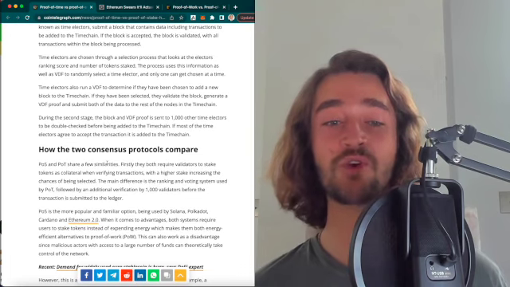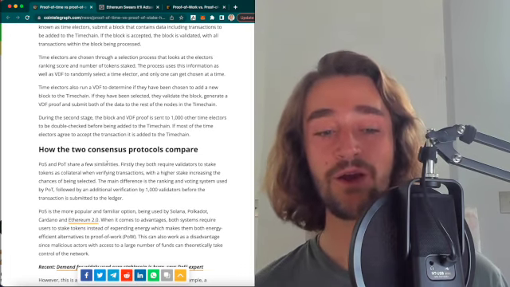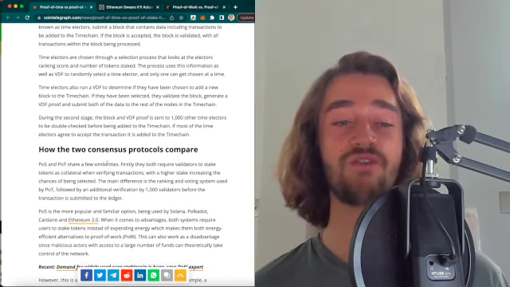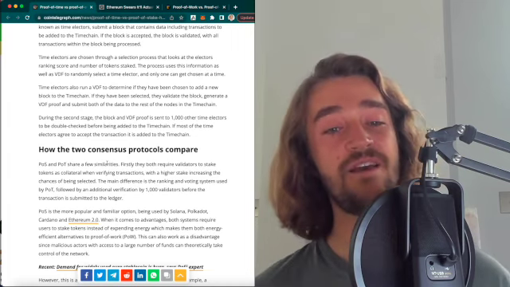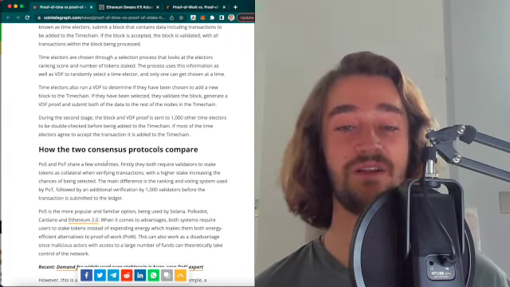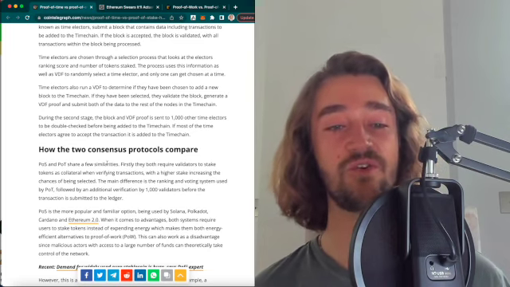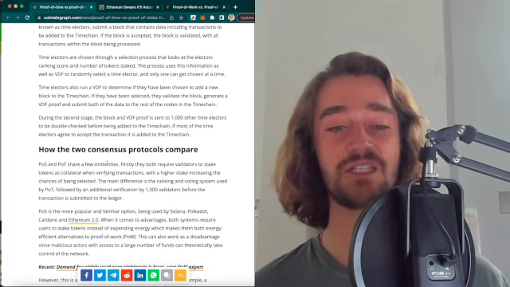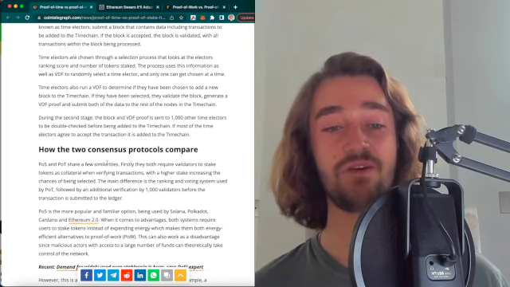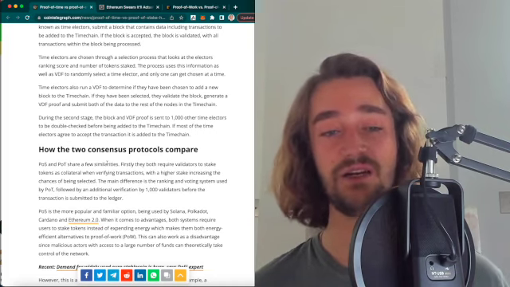And how do the two consensus protocols compare? Well, if you compare PoS and PoT, they do share many similarities. Firstly, they both require the validators, like we talked about, to stake their tokens as collateral when verifying the transaction. So if the transaction gets validated, then they get their reward, and if not, then they don't get anything.